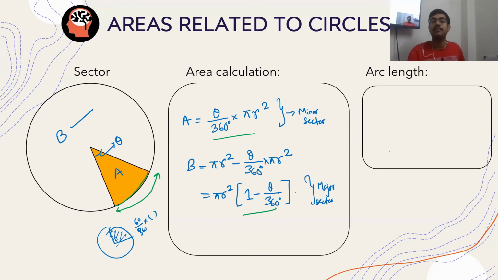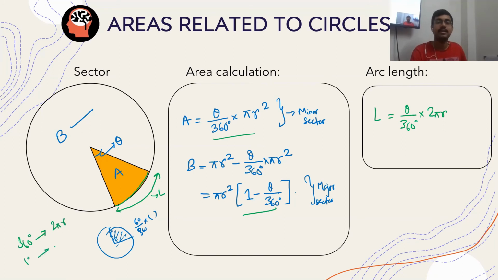If I want to find out the length of this, let me assume the length is L. This is the minor arc. So the length will be theta by 360 degrees into 2 pi r. How does this come? 360 degrees corresponds to 2 pi r.